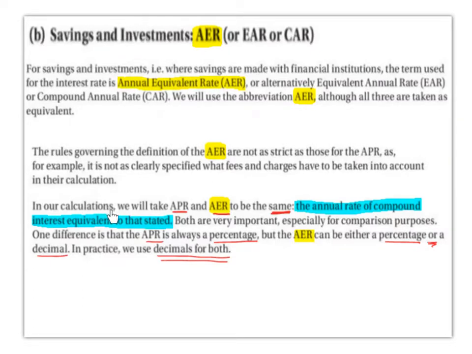In our calculations, we will take APR and AER to be the same, the annual rate of compound interest equivalent to that stated. Both are very important, especially for comparison purposes. One difference is that the APR is always a percentage, but the AER can be either a percentage or a decimal. In practice, we use decimals for both.